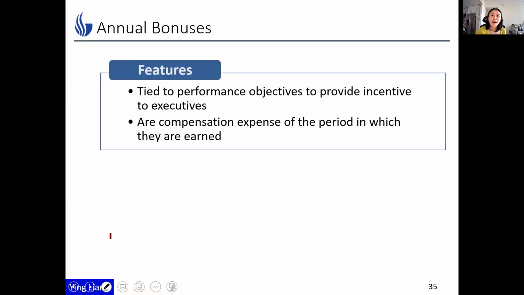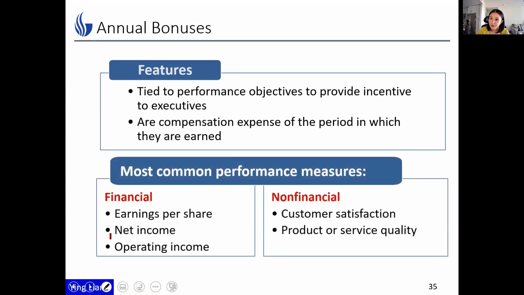Bonuses. Now, sometimes the compensation packages include annual bonuses tied to performance, designed to provide incentives to executives. The most common performance measures are earnings per share, net income, and operating income.